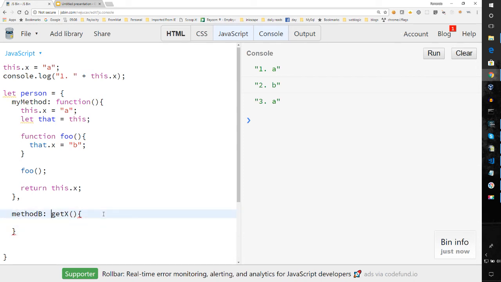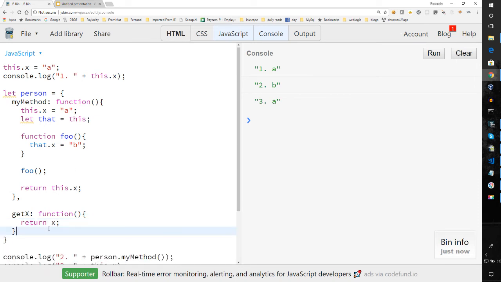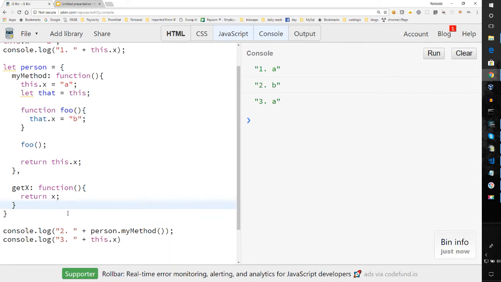Oh, I'm doing this all wrong. So it's getX and it's a function. And so let's say that we want to return X. Well, you may be used to this in your programming language of choice, whether it's Java or C# or C++ or anything like that, where you don't have to declare this in front of it. You don't have to qualify it. But in JavaScript, it's a little bit different. So let's go ahead and take a look.